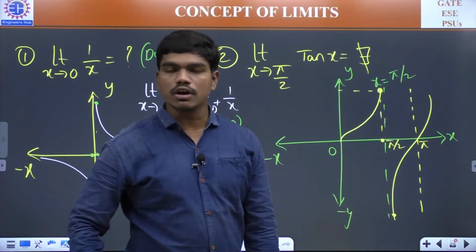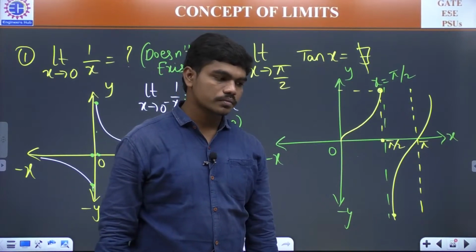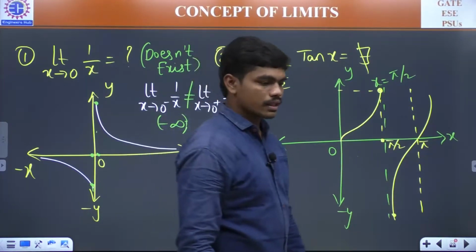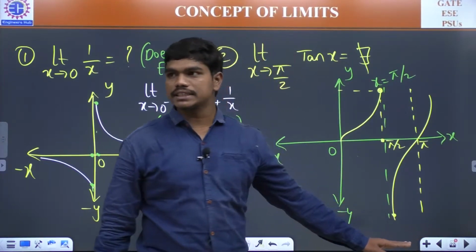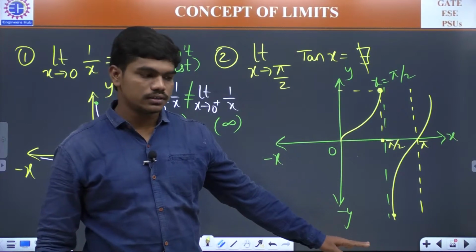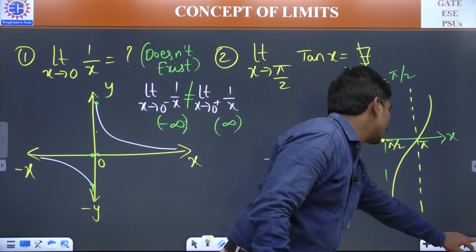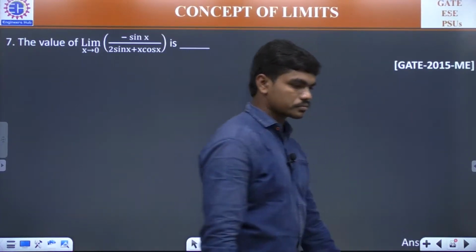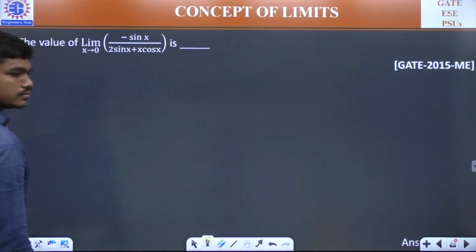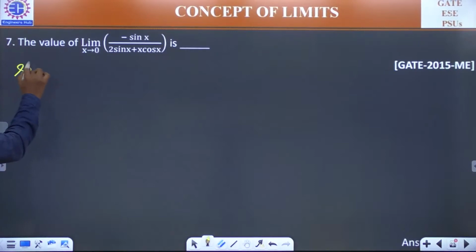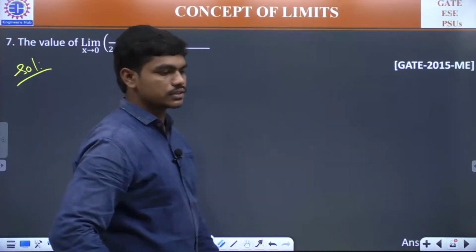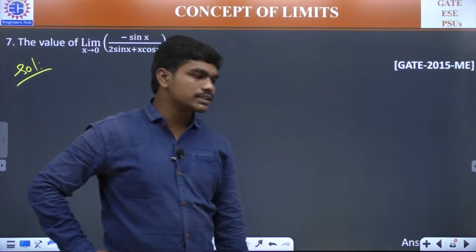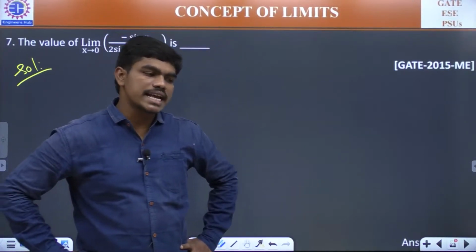Is that understandable to all of you? Okay, so can I proceed to the next questions? Yes, good. So see here, this is one question. It's a numerical answer type question. So please tell me the answer for this. Limit x tends to 0 of minus sin x divided by 2 sin x plus x into cos x.